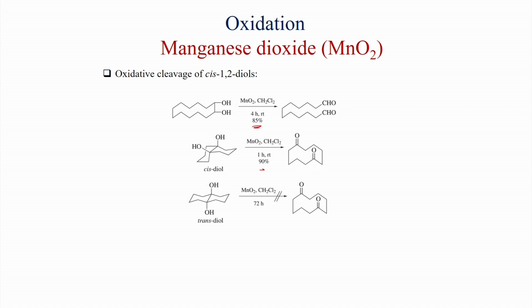However, when the OH groups are trans to each other, like this trans diol, here MnO2 does not work. So, this means that only cis diols can be oxidized with MnO2.